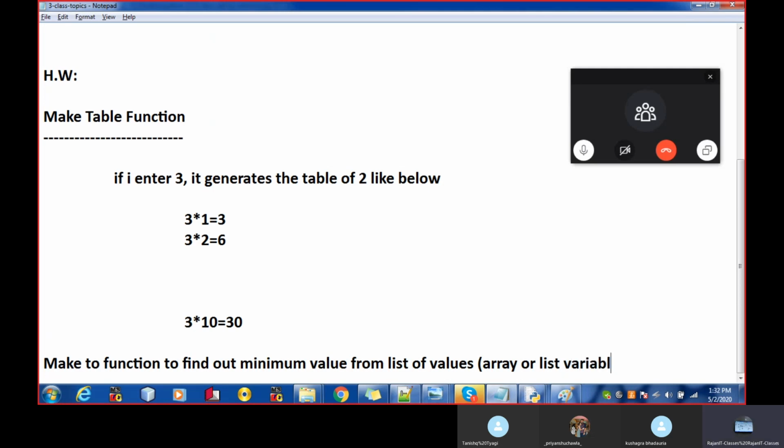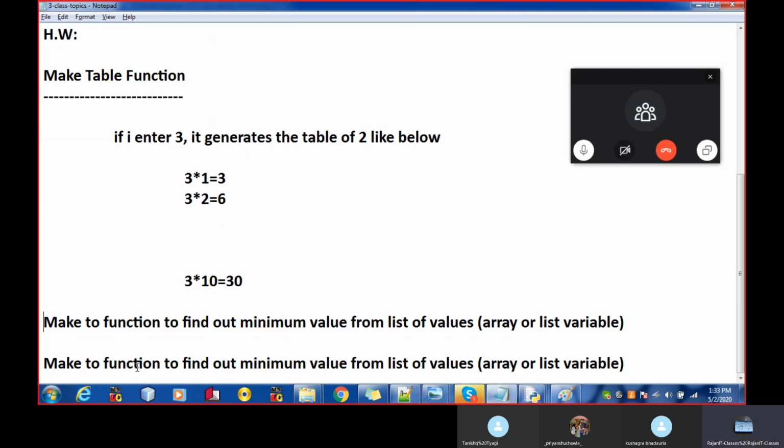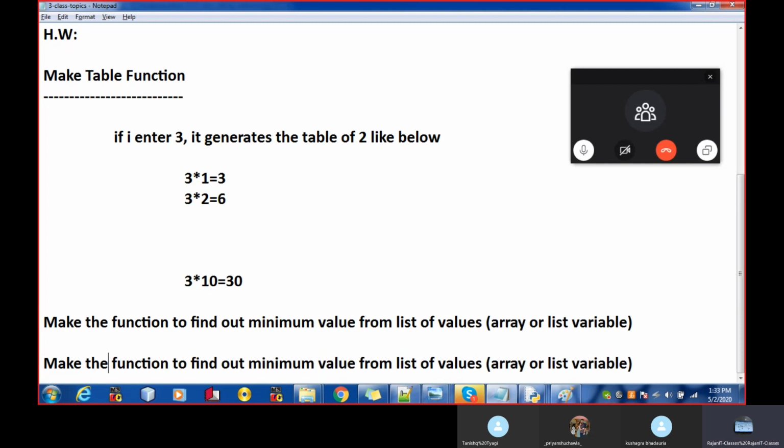We have multiple values, so we want to make a function to get the minimum value. The function should return the minimum value. Make another function to get the maximum value from a list of values, right? Array or list value. So any doubt in the second?